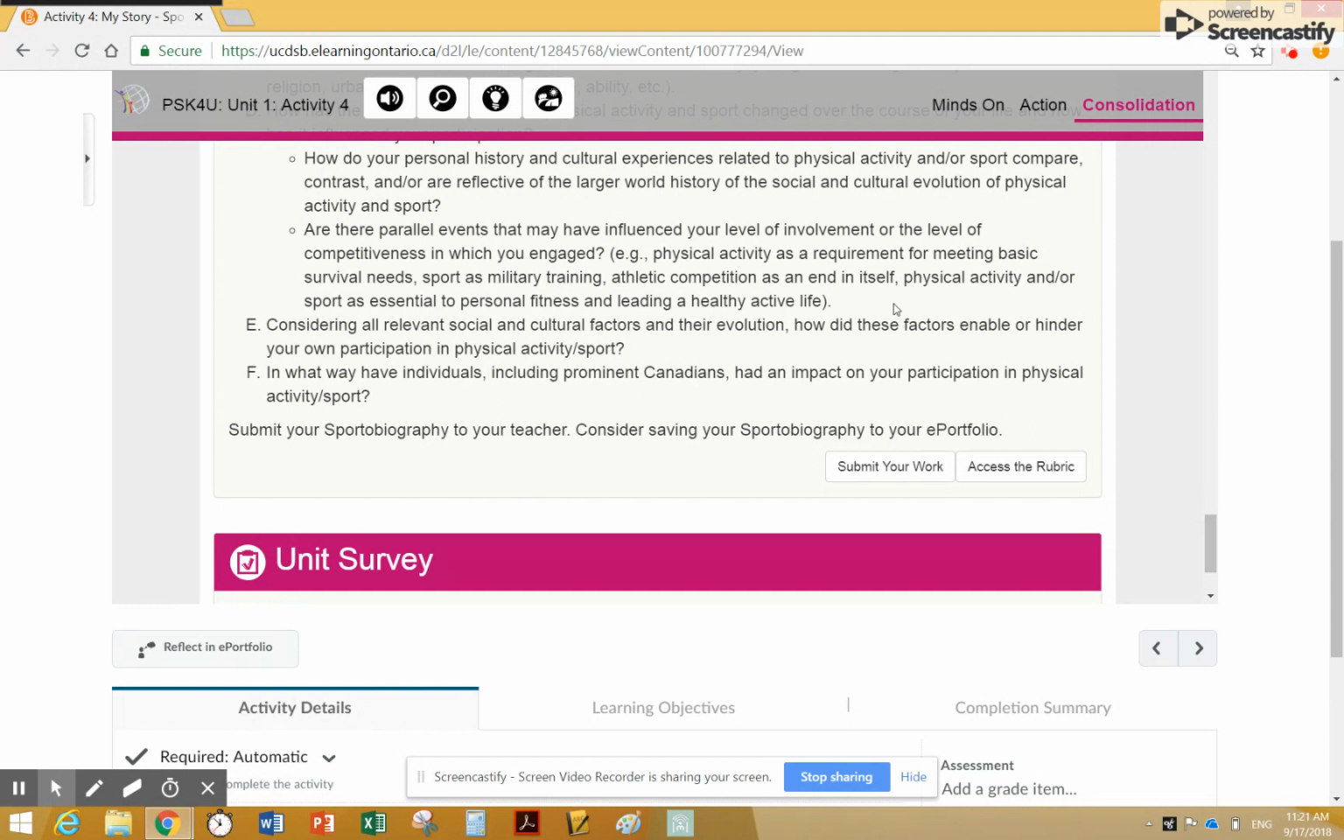When this assignment's done, you'll basically submit your work with this button right here. And then you can access the rubric with this button right here.